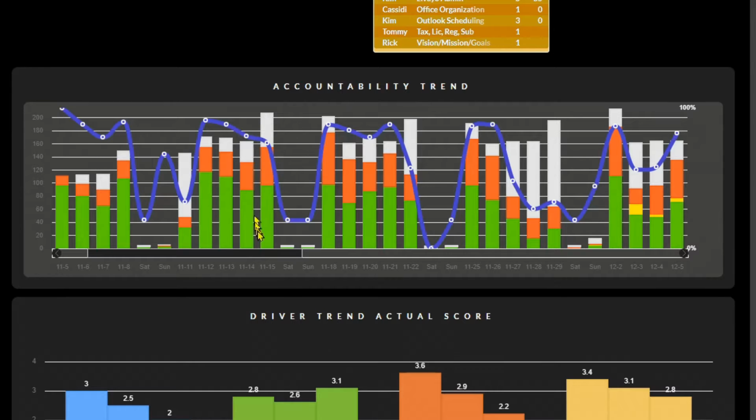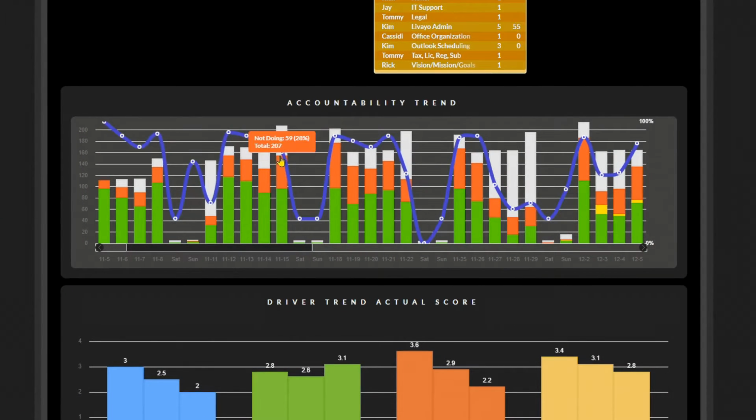We have 10 employees. Then the green is the tasks that the company got done. The red is the tasks that we're not doing. You notice it doesn't say not done. It says not doing because we chose not to, or there's some reason we couldn't, but we have a more proactive way of talking about it, saying not doing. And then these mean that they're unaccounted for. So the white says do, but what it really means is they're unaccounted for.